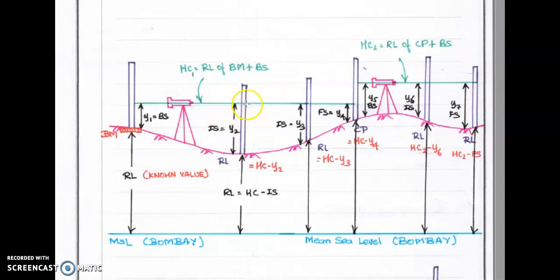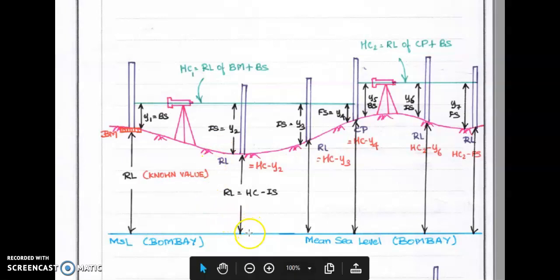Okay, so now you have the RL of line of sight, then minus y2 you can get the RL of this place. So RL of this place equals RL of height of collimation minus y2. That value is nothing but the RL of this place with respect to mean sea level.